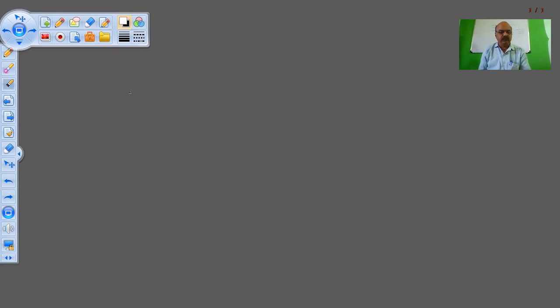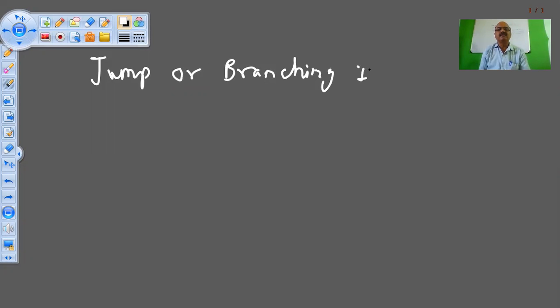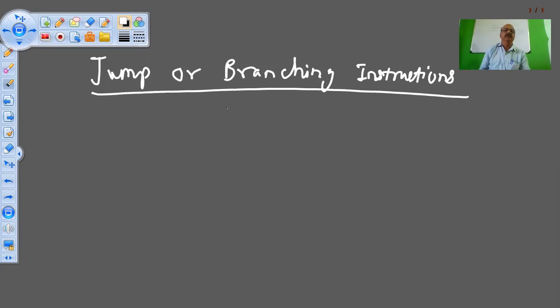Okay, so let us start with our last part of the instruction set, that is the jump or branching instructions. This is one of the most important instructions in the instruction set for the microcontroller 8051, or even for the microprocessor also.